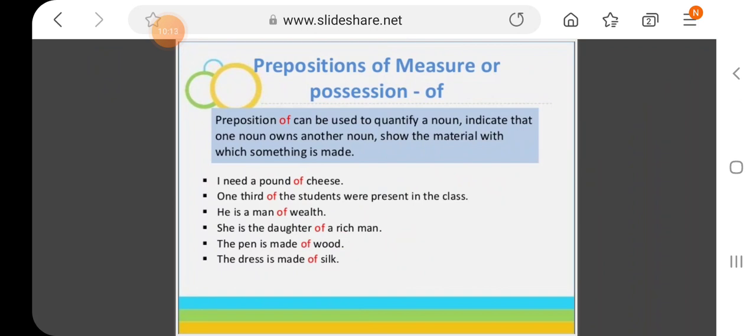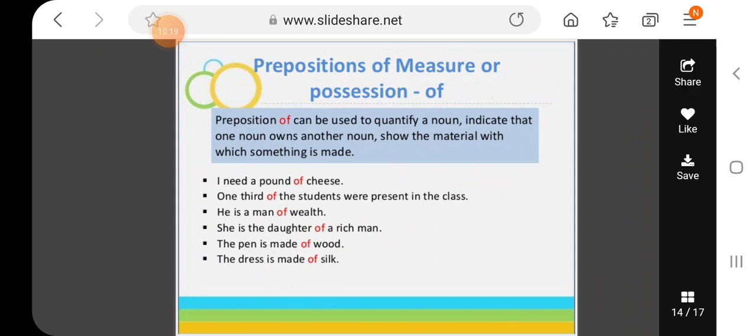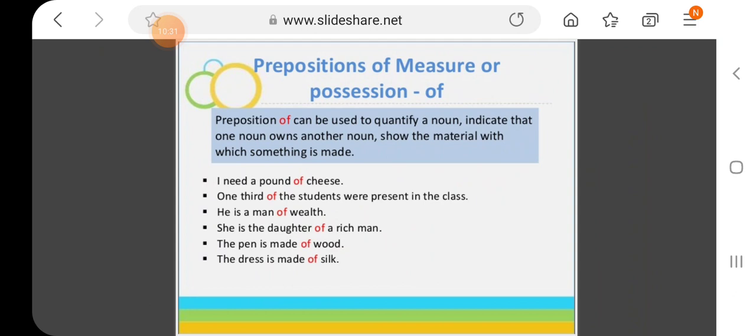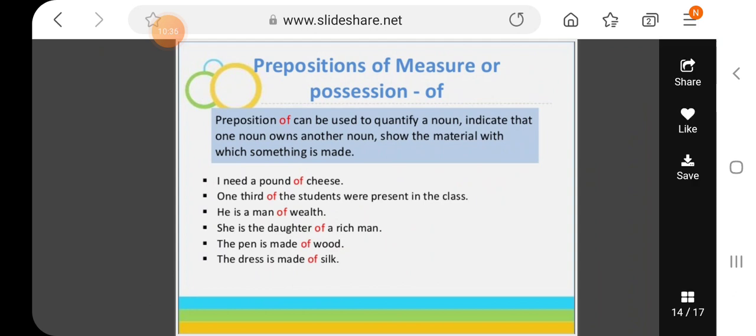Prepositions of measure or possession. "Of" can be used to quantify a noun, to describe a noun, to indicate that one noun owns another noun. It shows the material with which something is made. Sometimes you can use "of" to tell that this is made of iron, to tell the material of something.